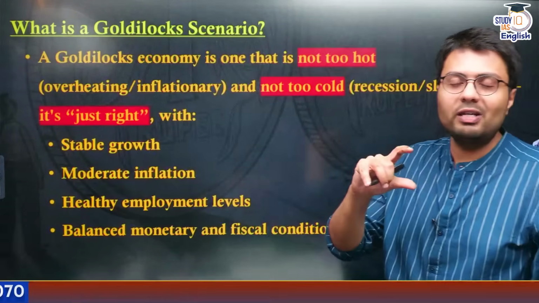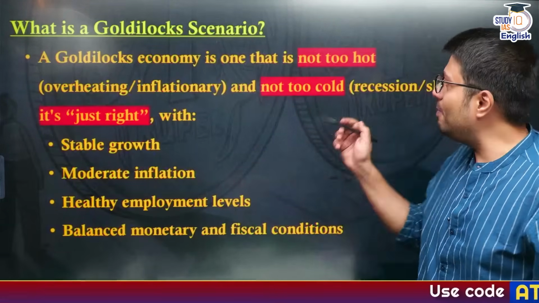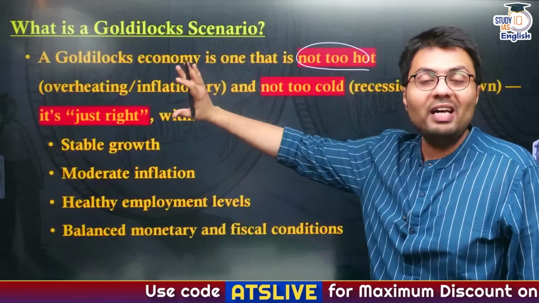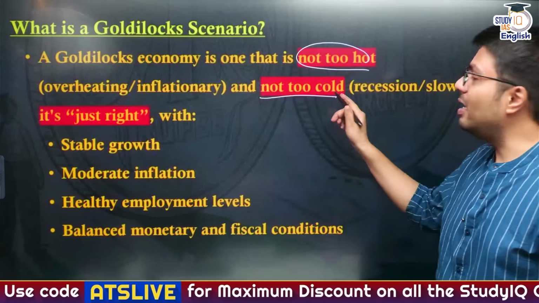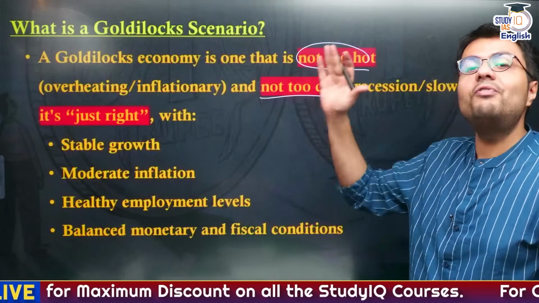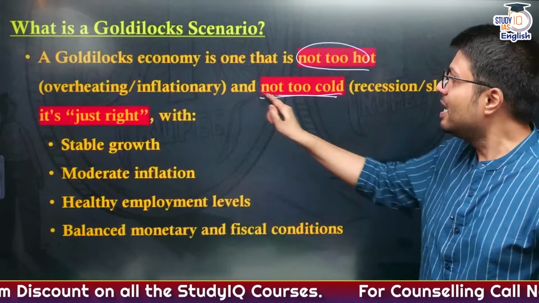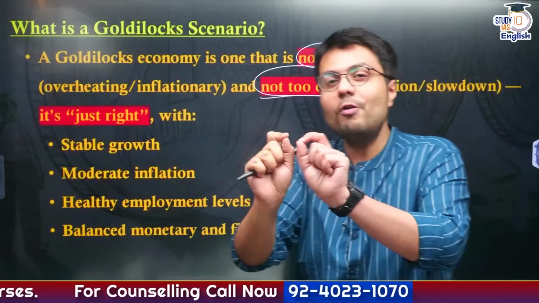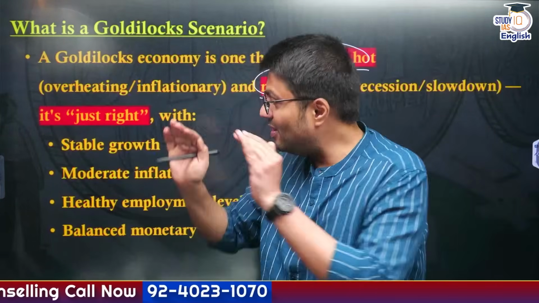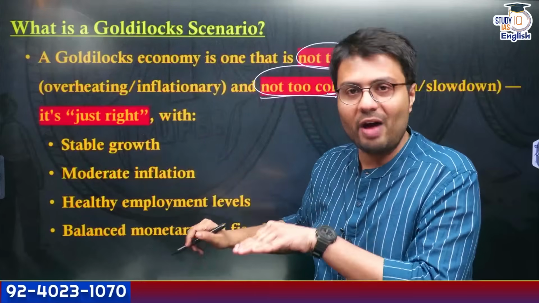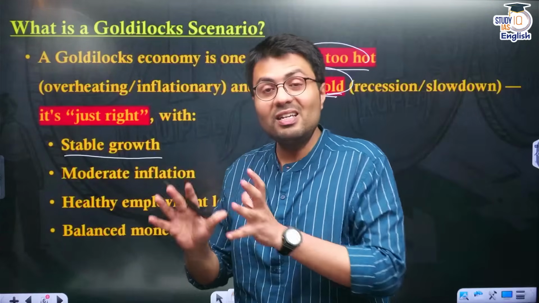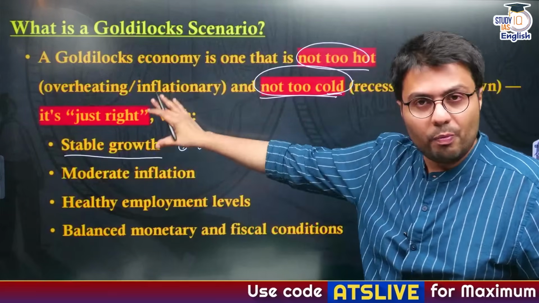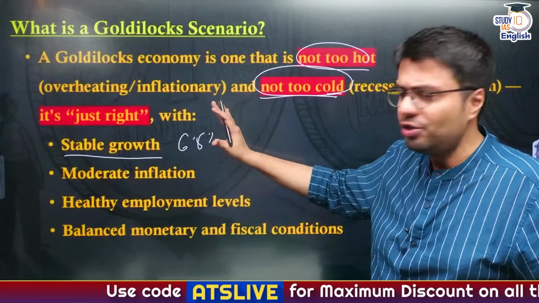Now, a Goldilocks scenario in an economy means the economy is neither too hot, meaning the Indian economy is not witnessing an inflationary trend, nor is it witnessing a recessionary trend. That means the Indian economy is neither too hot nor too cold, which means it is at the right position. And this right position is highlighted by many factors. First of all, India is witnessing a stable growth of 6.5%, which is very much higher than the global growth of 2.5% on an average.